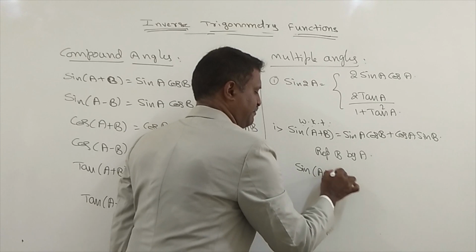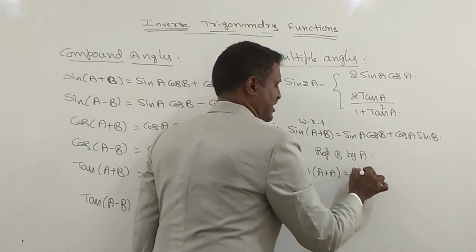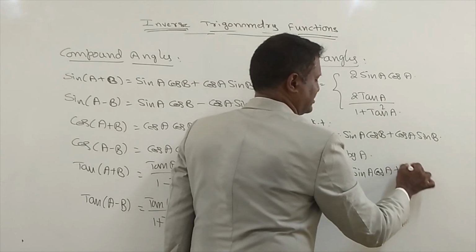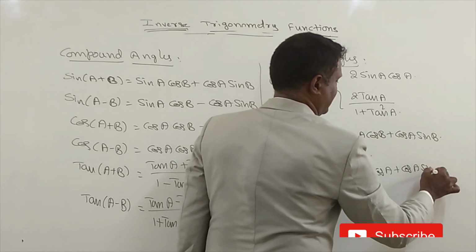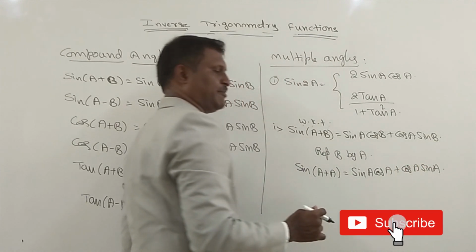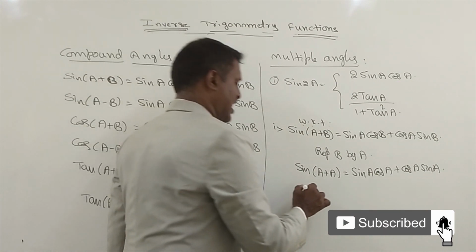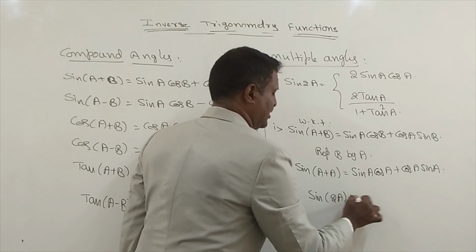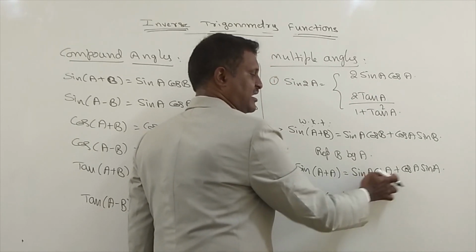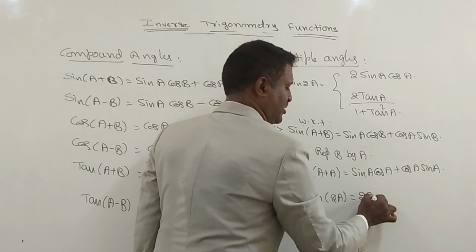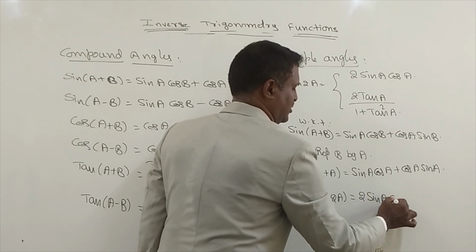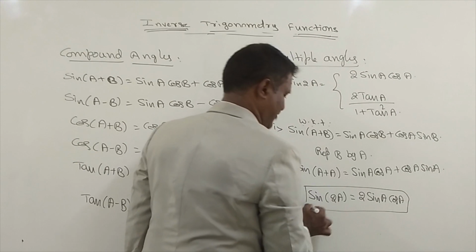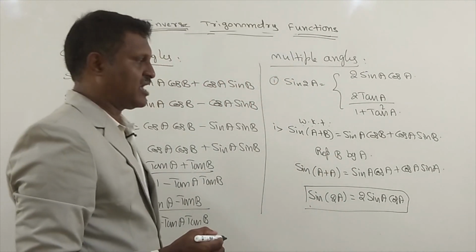Sine of A plus A: sine A cos A plus cos A sine A. So sine of A plus A is 2A. Sine 2A is equal to 2 sine A into cos A. Sine 2A formula: 2 sine A cos A.